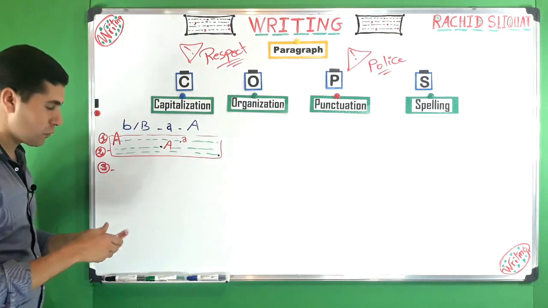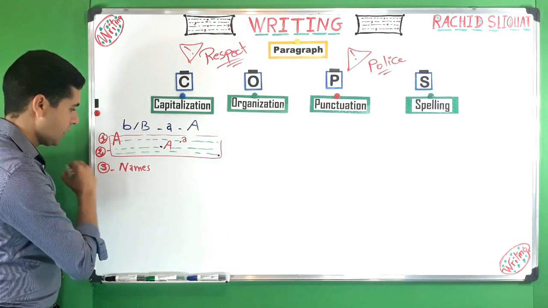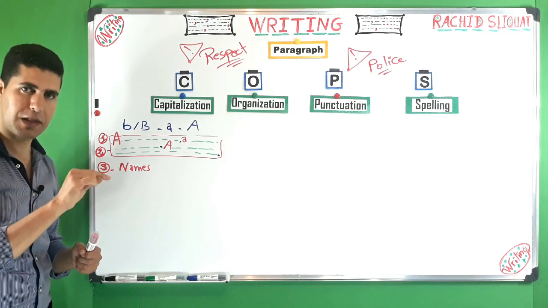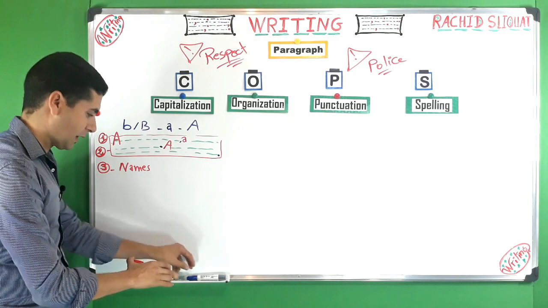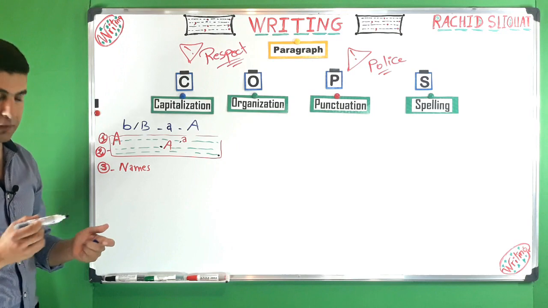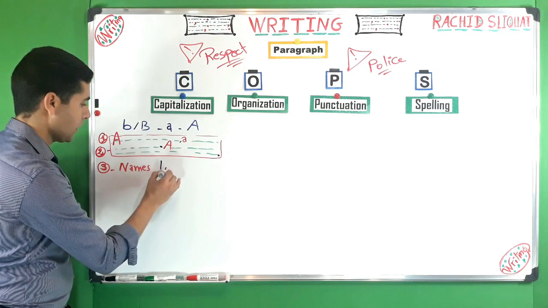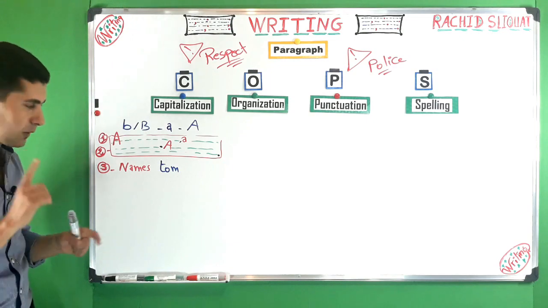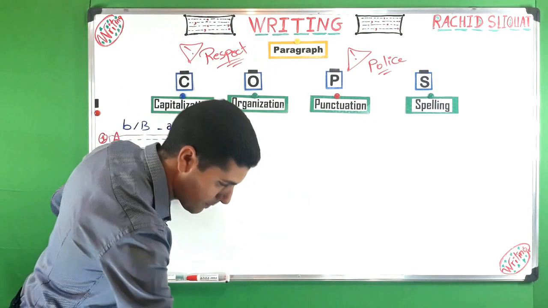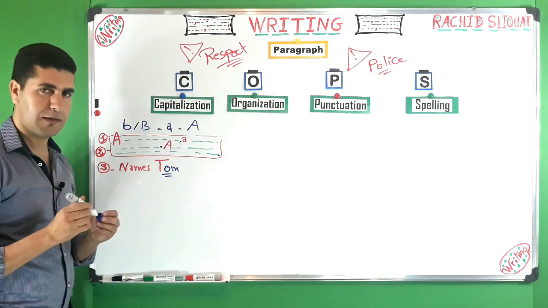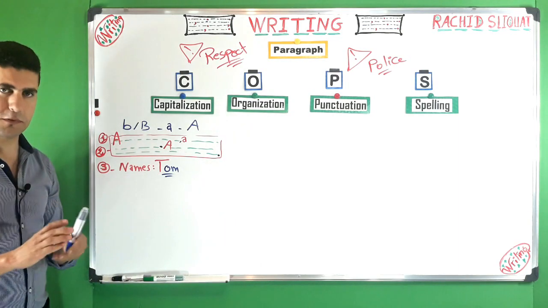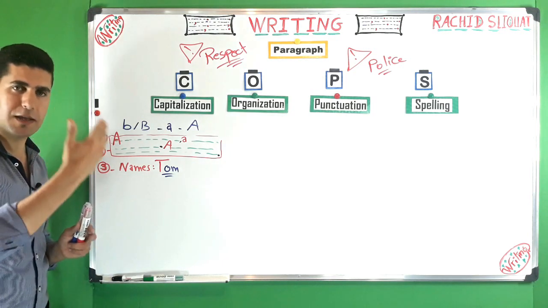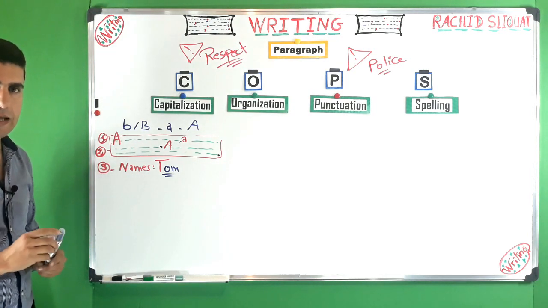Number 3 has to do, we can say, with names. So names should always be capitalized. The first letter of names should always be capitalized. For example, if you want to write Tom, you cannot write tom this way. This is not correct, okay? So T should be capitalized, this way. So this is an example. T capitalized. Names, David, D, for example, Sarah, S, okay? First name and even the family name should be capitalized, okay?